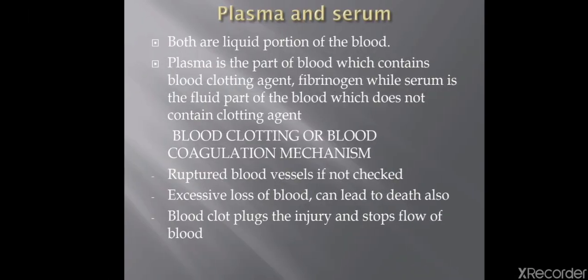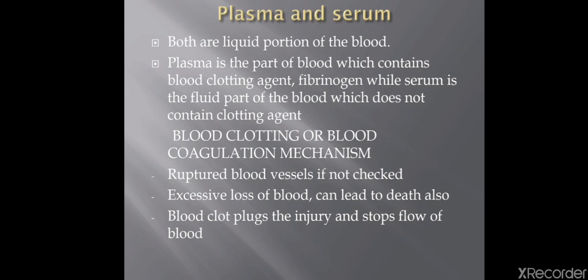Now first, what is plasma and serum? What is the difference between the two? Both are liquid portion of the blood. Plasma is the part of blood which contains blood clotting agent fibrinogen. It is present in the platelets. While serum is the fluid part of the blood which does not contain clotting agent. Or you can simply say that plasma is the part of blood which contains platelets and serum is the fluid part of the blood which does not contain the platelets.